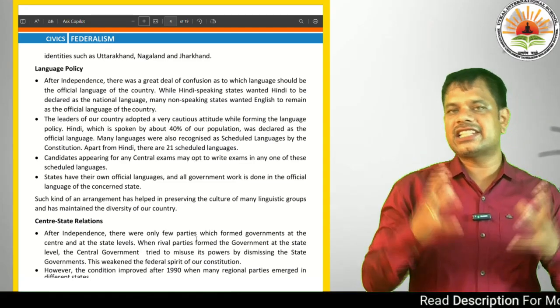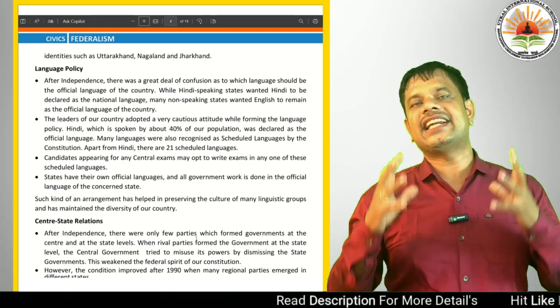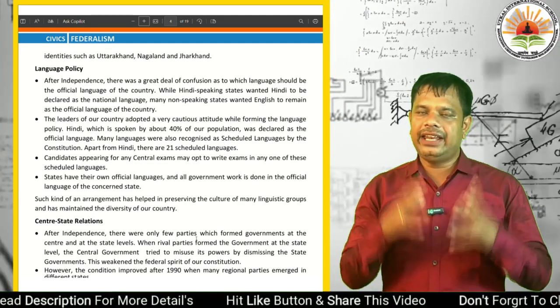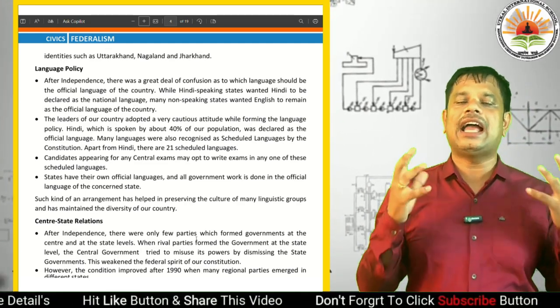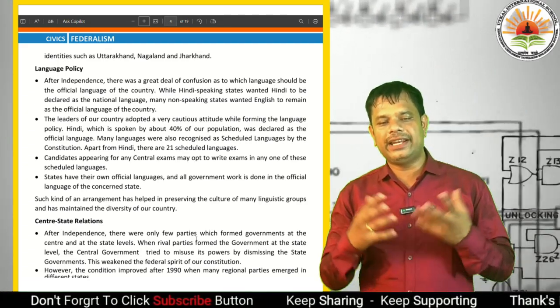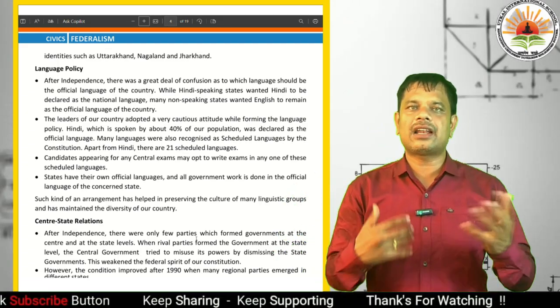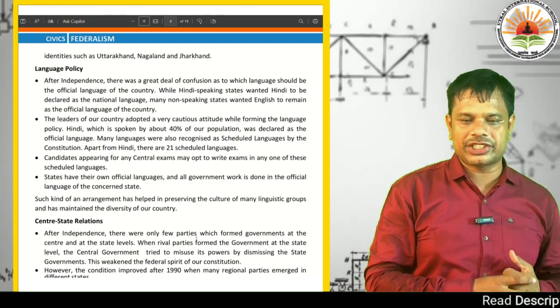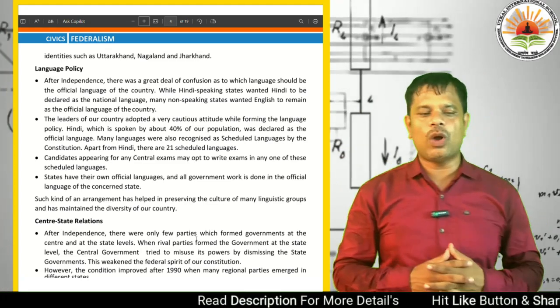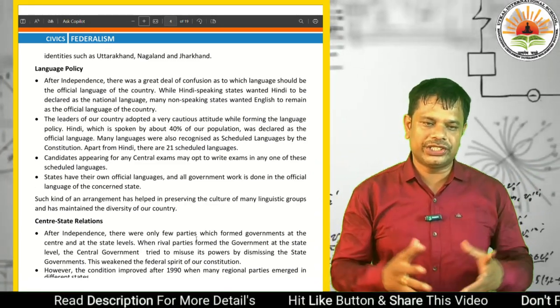Candidates appearing for any central exam may opt to write the exam in any one of these scheduled languages. There is a provision that students who want to appear in central examinations may choose to write in any one of these scheduled languages.